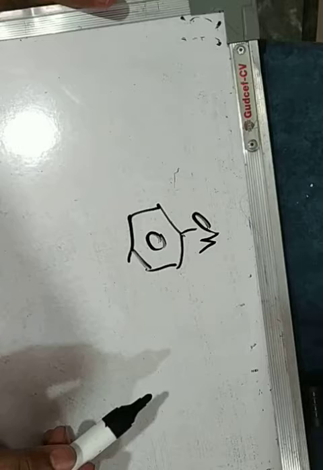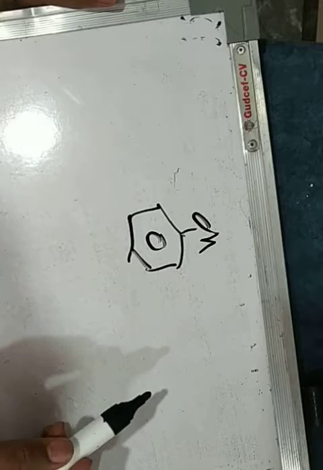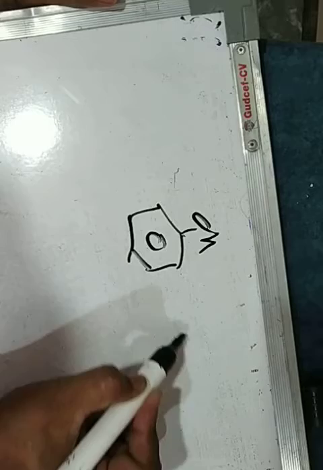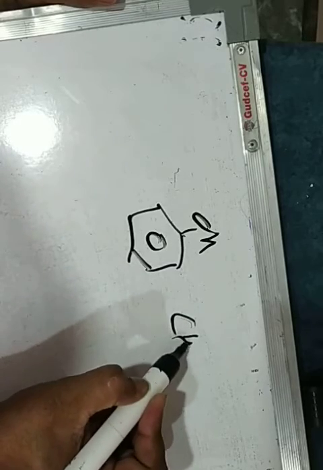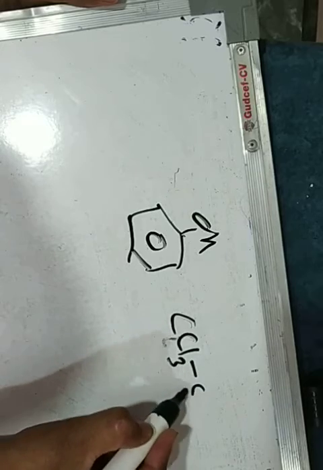Phenol is also used in the preparation of phenolphthalein indicator. Phenolphthalein can be obtained by reacting phenol with chloral. Trichloroacetaldehyde is known as chloral.